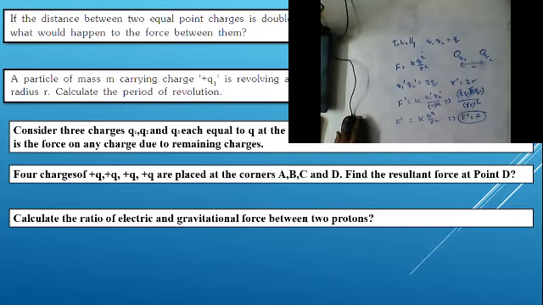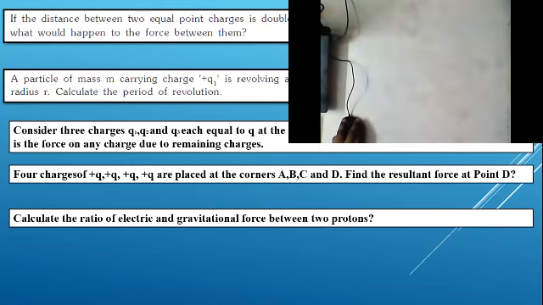Okay, next. A particle of mass m carrying charge Q1 is revolving around a fixed charge minus Q2 in a circular path of radius r.